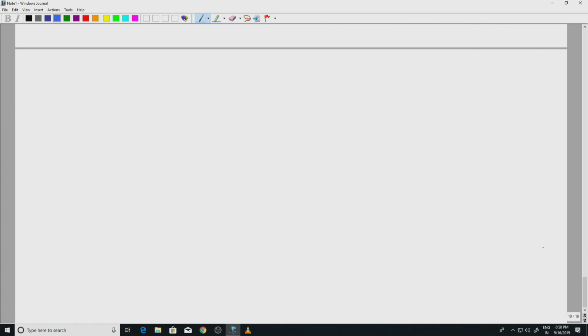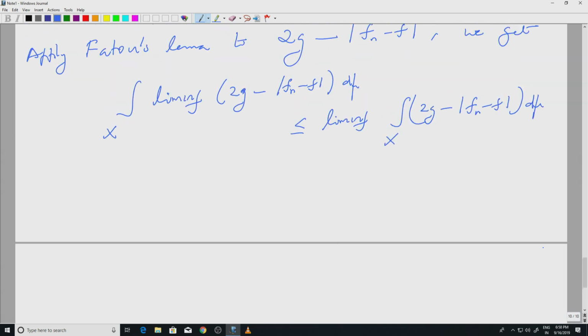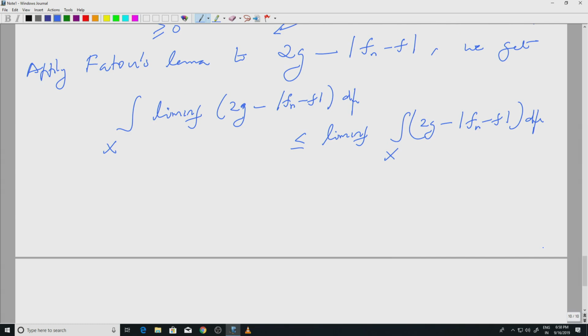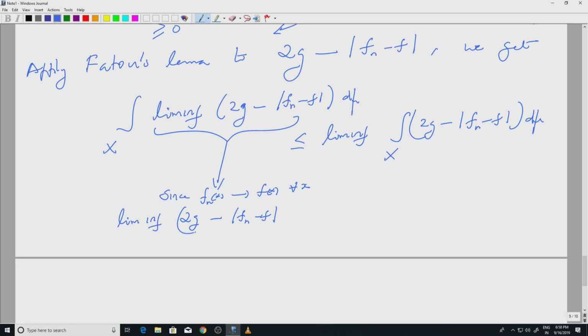Well, so let us try to compute this. What is the left hand side? Since f_n(x) converges to f(x) for every x, the lim inf of 2g minus |f_n - f| will be equal to 2g because of this part going to 0. Similarly, on the right hand side, I have two pieces.